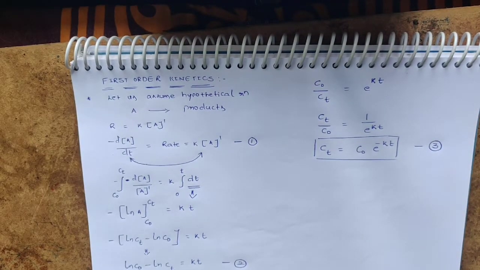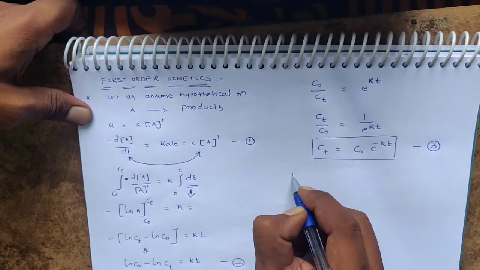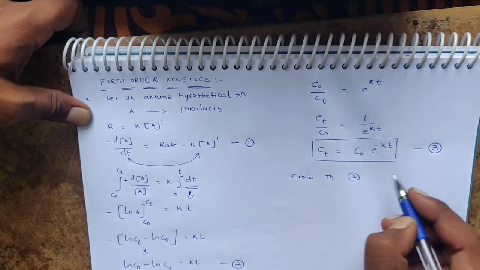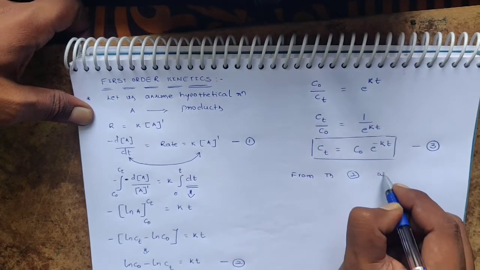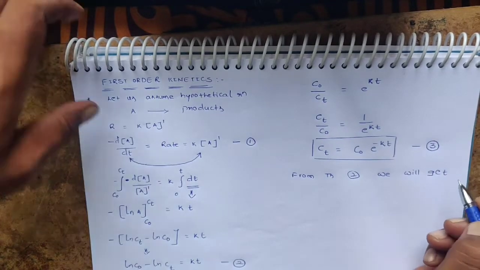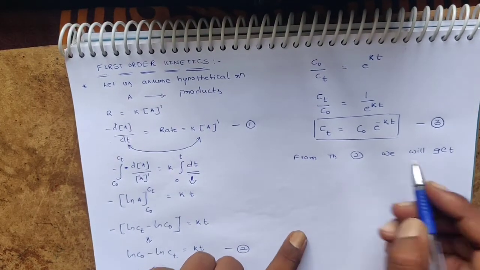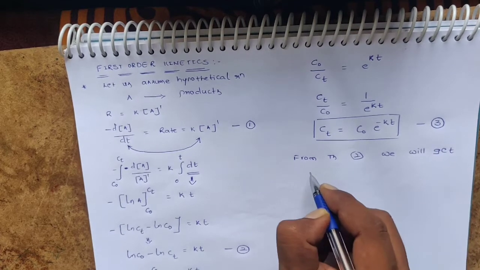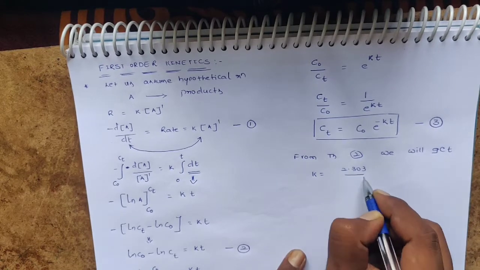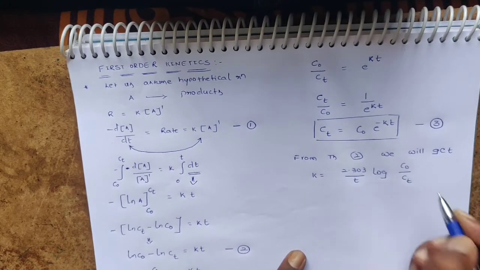From the second equation, we can get another equation: k is equal to 2.303 by t log C0 by Ct.